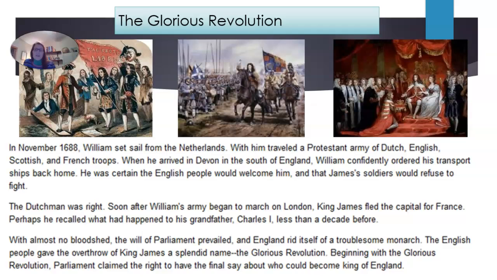They gave the overthrow of King James a splendid name, the Glorious Revolution. So when this group of people came in and overthrew King James, they gave it this name of the Glorious Revolution. Which, remember, a revolution is a revolt. It's when people kind of move away from the norm or a government that's in place. So beginning with the Glorious Revolution, Parliament claimed the right to have the final say about who could become King of England.